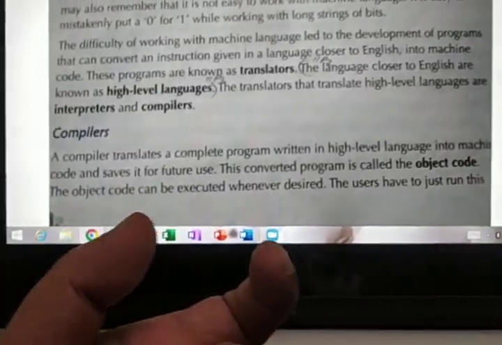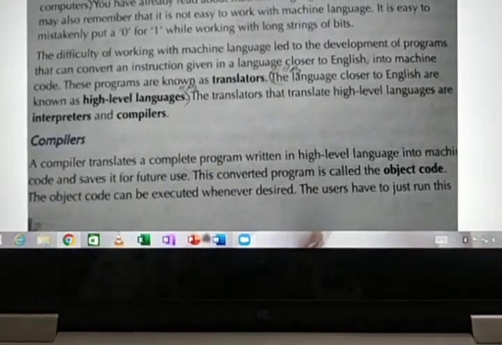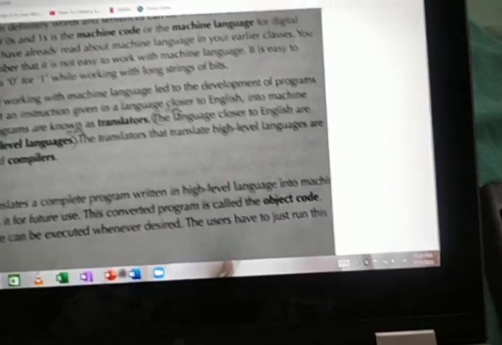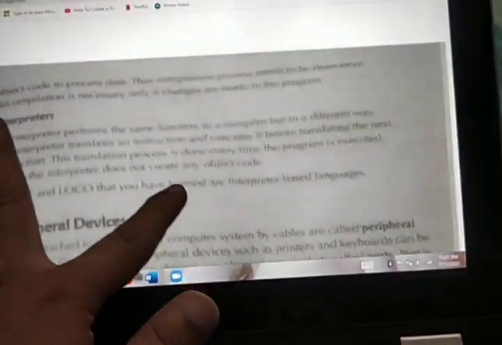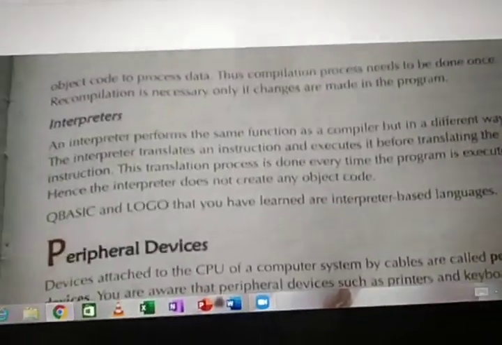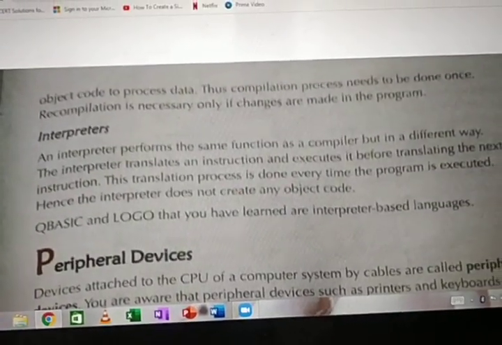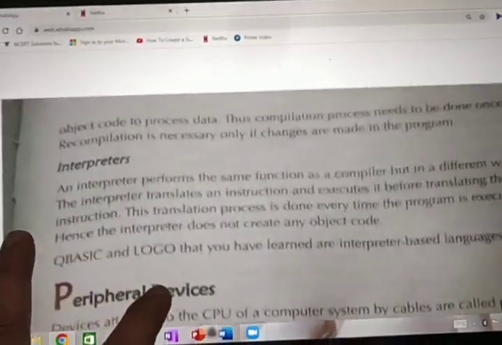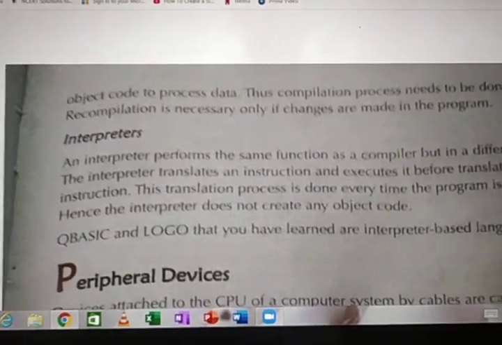The object code can be executed whenever desired. The users have just to run this. That converted program, the object code, will be stored, so you can use it whenever you want. That is the compiler. Next, the interpreter.